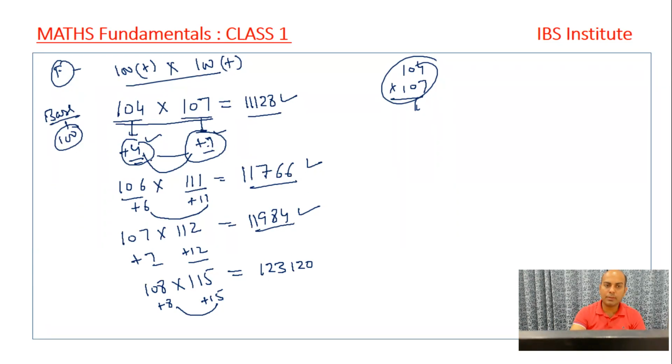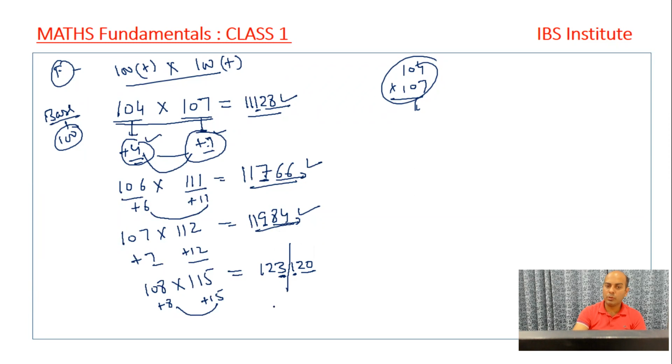Here, when we multiply 4 into 7, it was simply 28. Only 2 digits were there. Here it was 66, only 2 digits were there. Here it was 84, only 2 digits were there. There was no issue, right? But here we get 3 digits. So apart from 20, we also get a 100 place digit, that is 1. Here 3 is also at the 100 place. Similarly, in 123, 3 is at the 100 place.